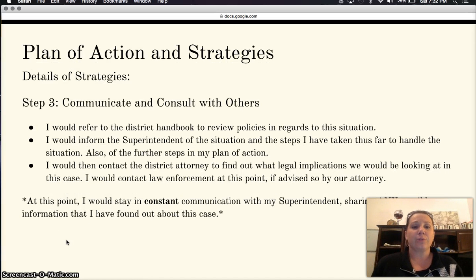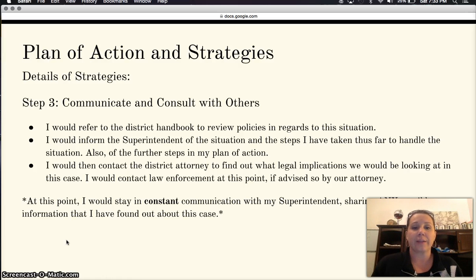Step three would be to communicate and consult with others. I would refer to the district handbook and review policies in regards to a situation such as this. I would inform the superintendent of the situation and the steps that I have taken thus far and any future steps that I would take.